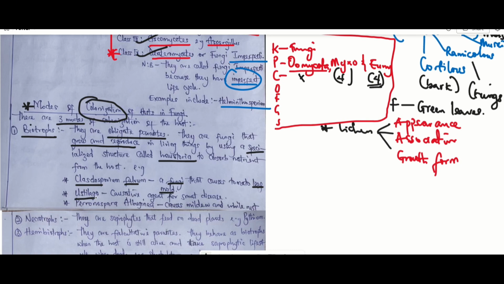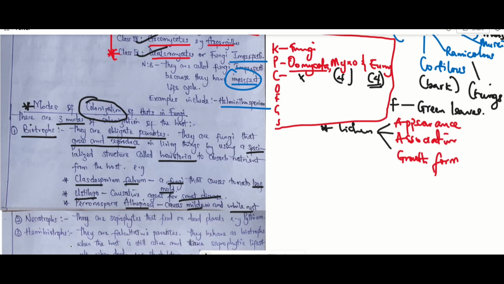Then the next one is Ustilago. Ustilago causes smut disease. Okay. And the next one is Peronospora albuginea. Peronospora albuginea causes mildew and white rust. White rust is usually visible on leaves, especially green leaves, as something whitish, right? It's just like an infection on leaves.